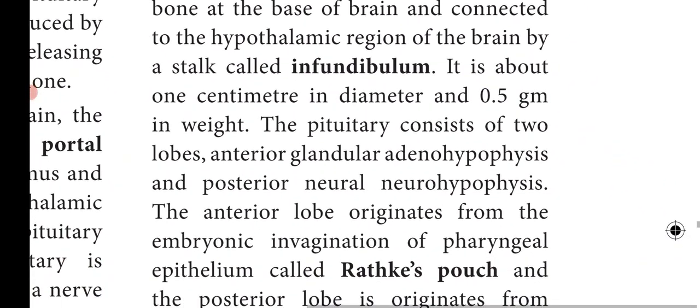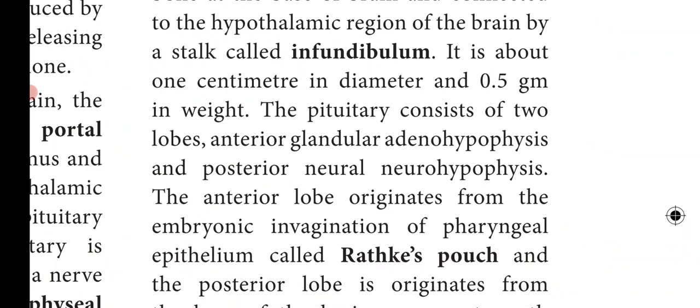This gland is about 1 centimeter in diameter. It is a very small gland and 0.5 grams in weight. The pituitary gland consists of two lobes, the anterior lobe and the posterior lobe. The anterior lobe is called adenohypophysis and the posterior lobe is called neurohypophysis.